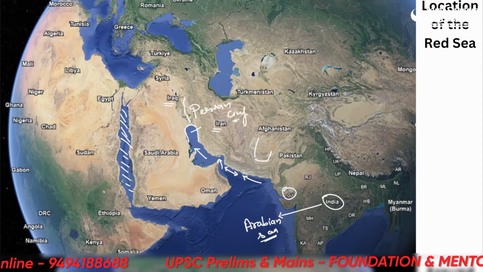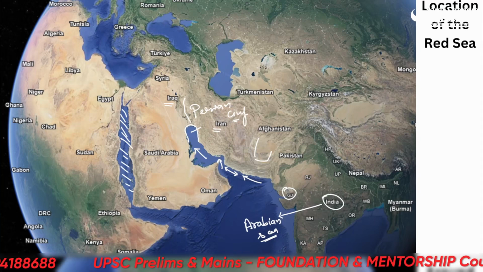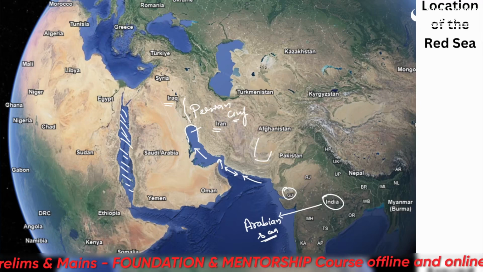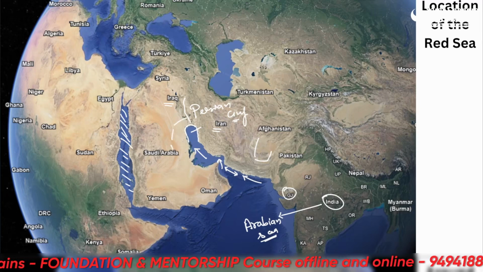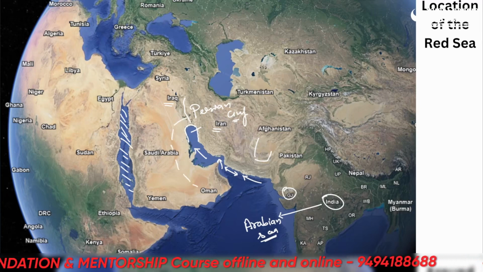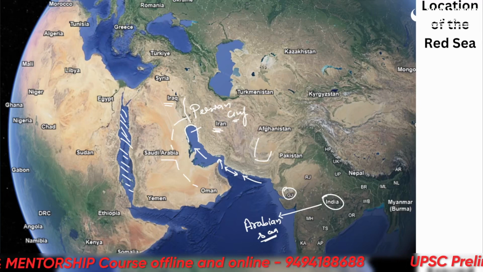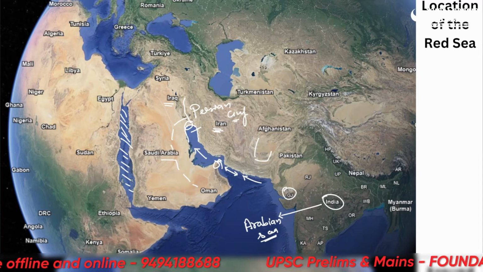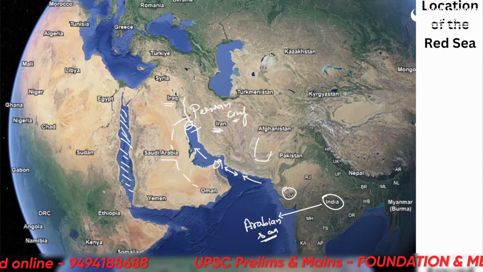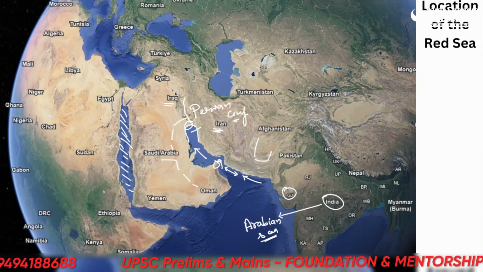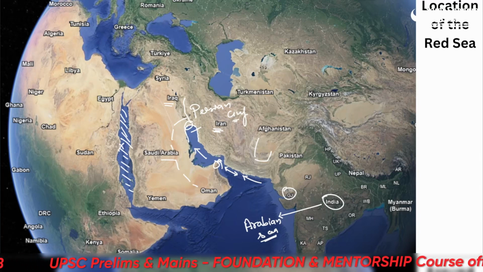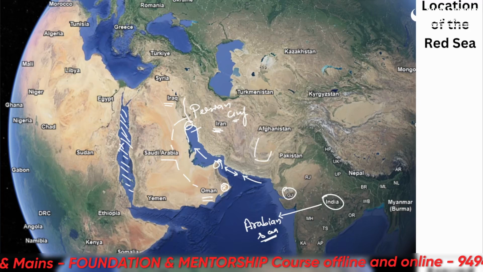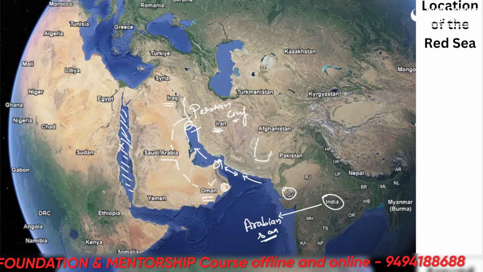Persian Gulf. Alright. Now we must see that the Persian countries or the Iranian countries are mostly located on this side, such as the UAE, Oman, Saudi Arabia, Iran, Kuwait. All these countries are located on this side. So this is known as the Persian Gulf. We are not talking about the Red Sea yet. So on this side of Oman, the capital is Muscat, located here. Alright, so we are talking about Oman here.